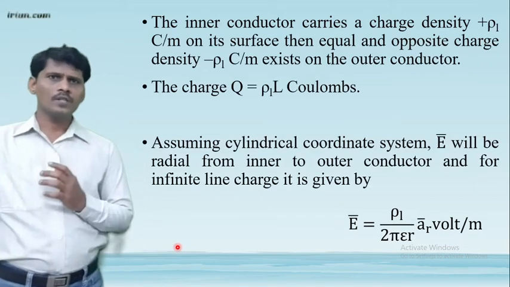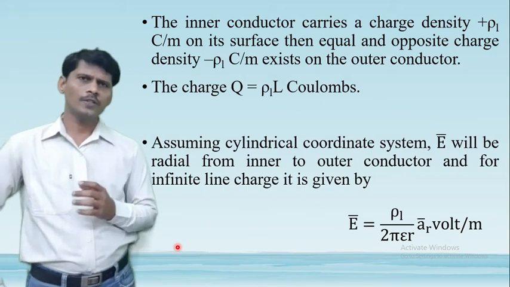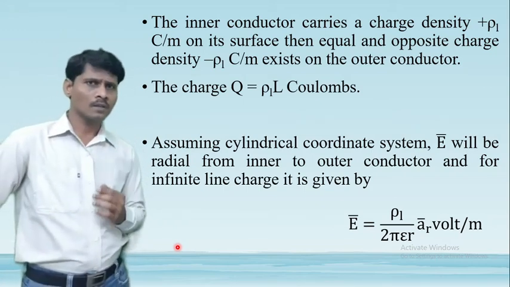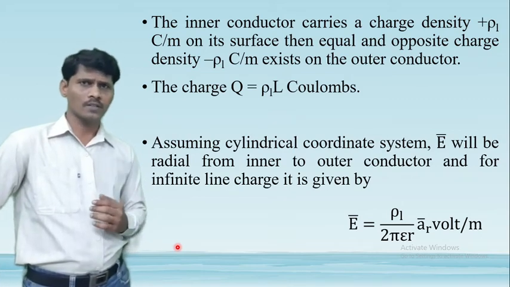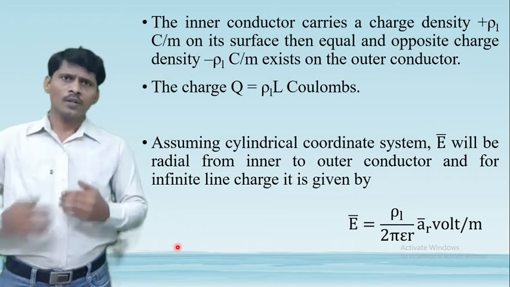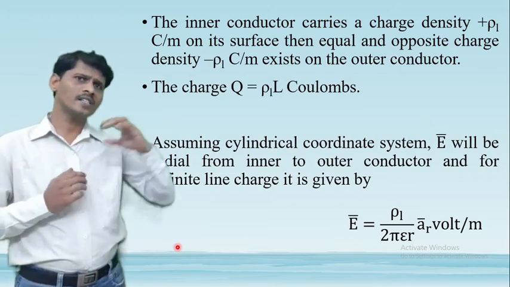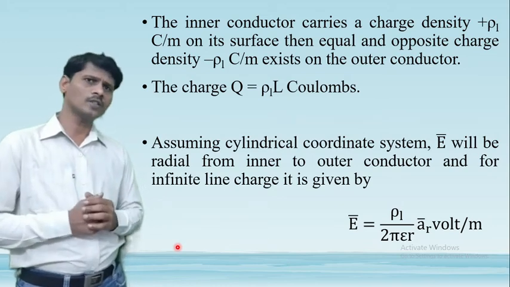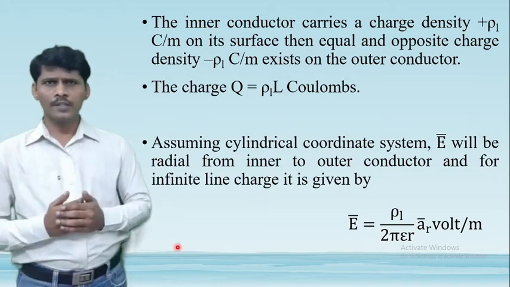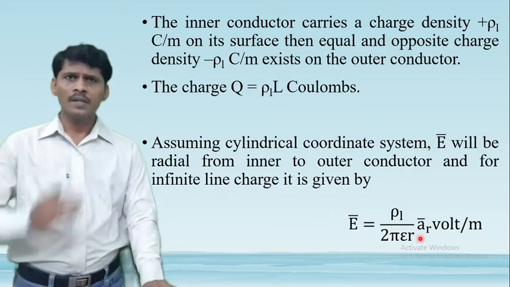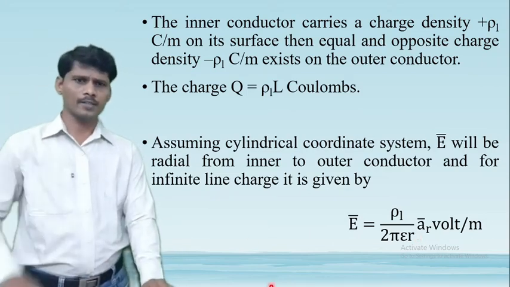What is the equation of the electric field intensity due to an infinite line charge? E bar is equal to rho L by 2 pi epsilon r. Here the inner conductor is considered as the infinite line charge, so E bar is equal to rho L by 2 pi epsilon r into a r bar. The direction of the electric field intensity is radial, from inner conductor to outer conductor.